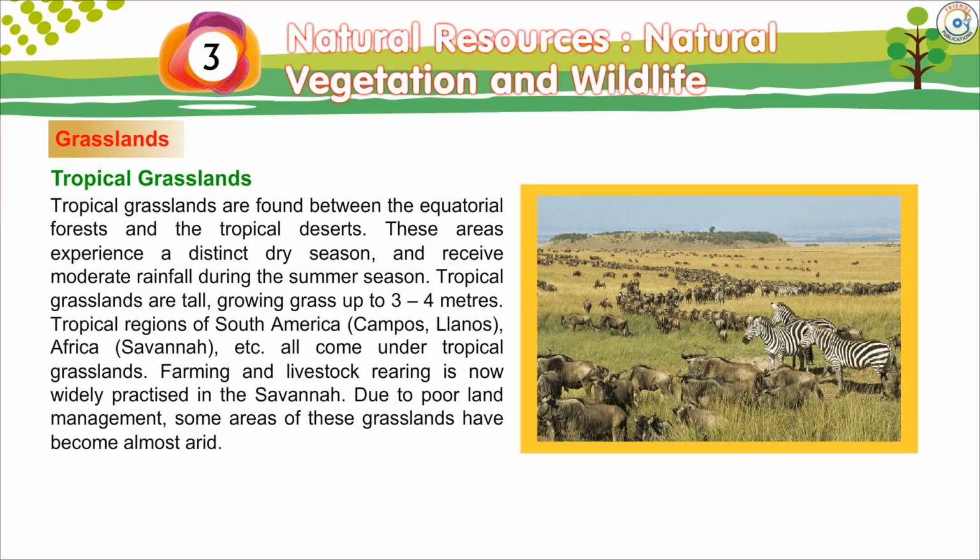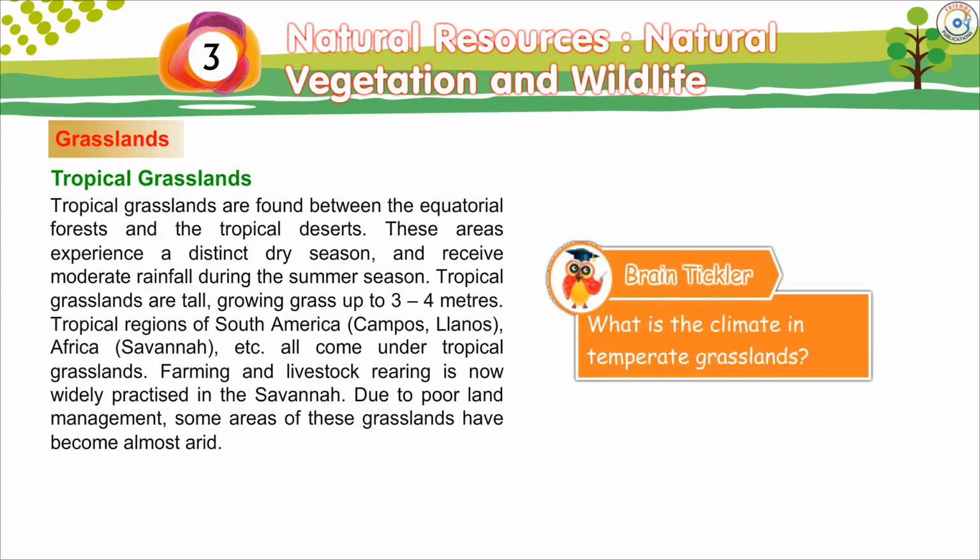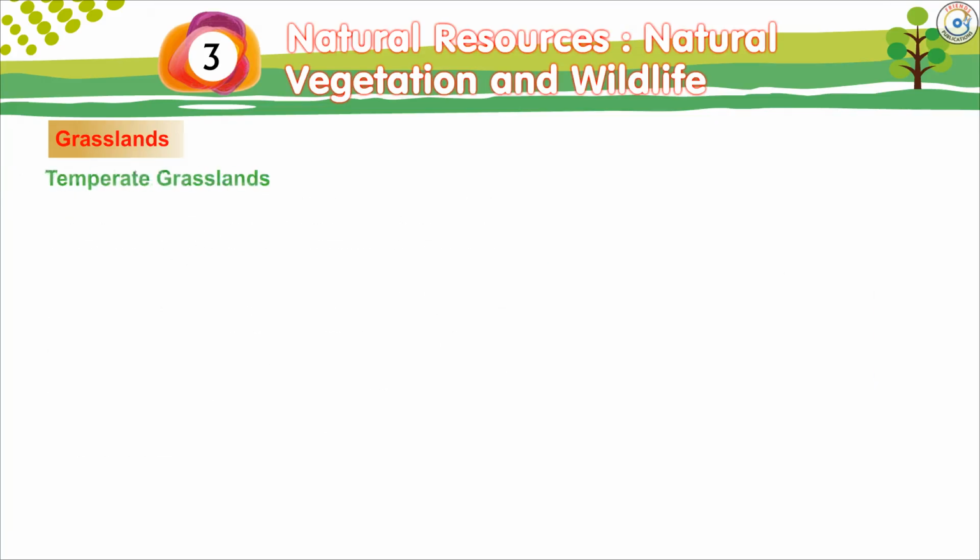Farming and livestock rearing is now widely practiced in the savanna. Due to poor land management, some areas of these grasslands have become almost arid. Brain tickler. What is the climate in temperate grasslands?